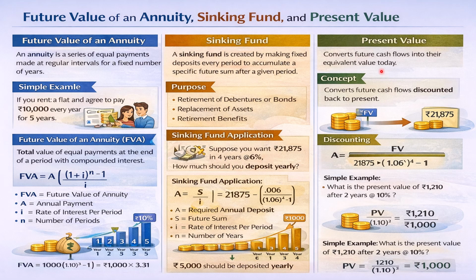The third important concept is present value concept. The present value concept converts future cash flow into their equivalent value today. Let's say for 1210 rupees, what will be the present value? We will do nothing, we will just divide with 2 years factor compounding value rupees 1210, and then we get the present value will be rupees 1000.